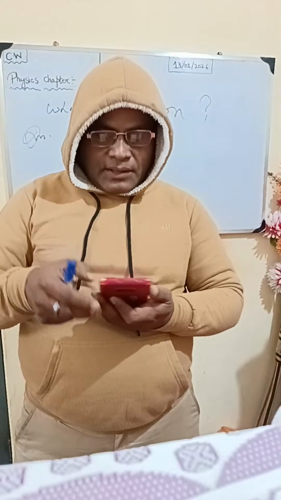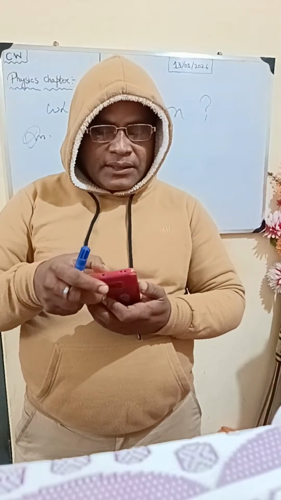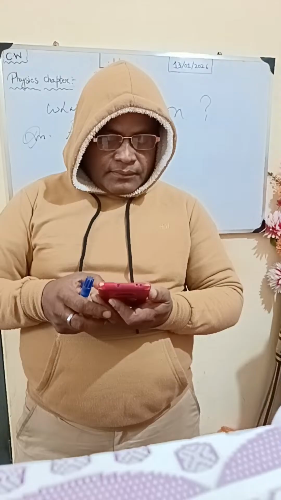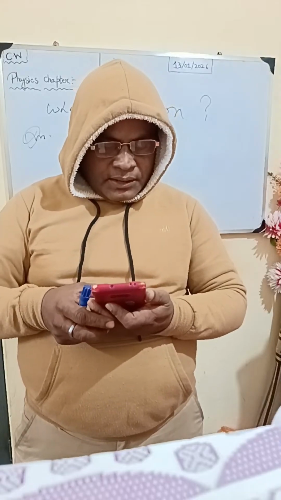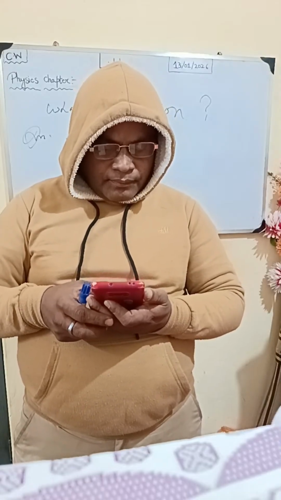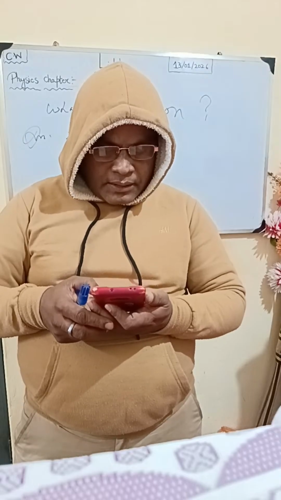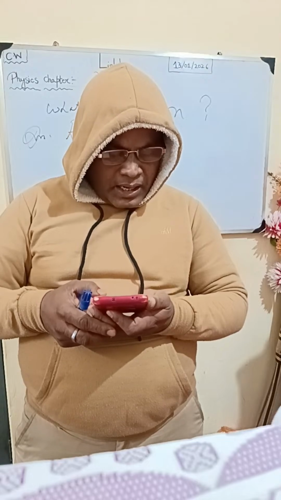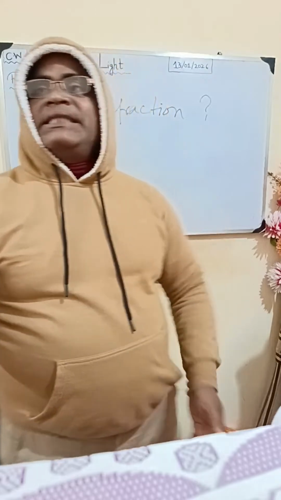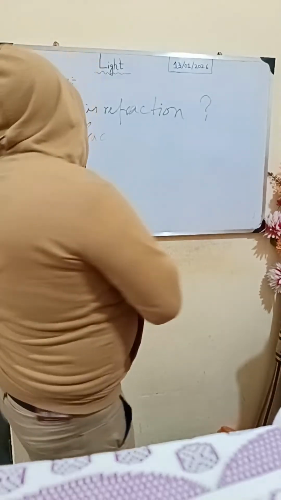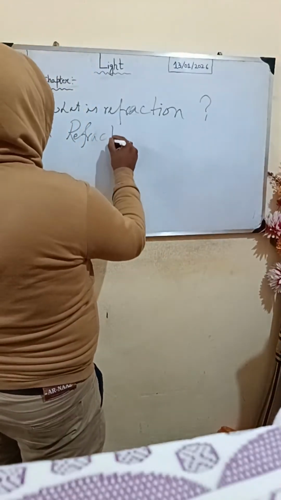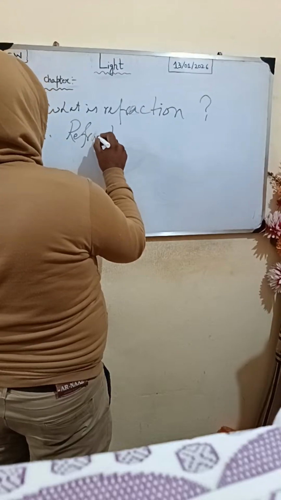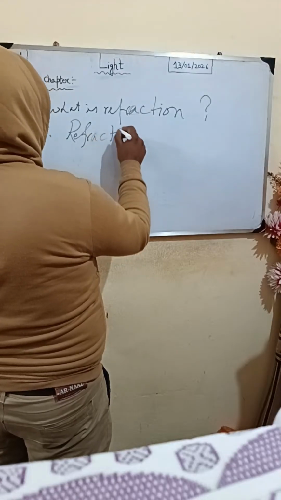Refraction of light. I have told you already, no? What I said is correct. The bending of light is refraction. R-E-F-R-A-C-T-I-O-N.